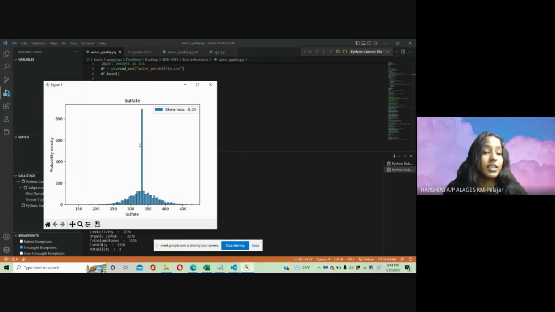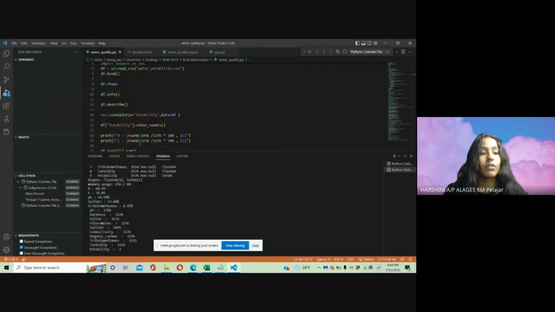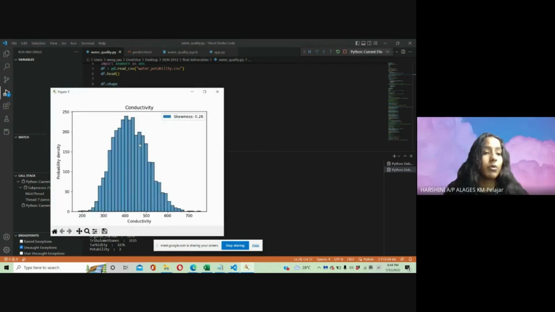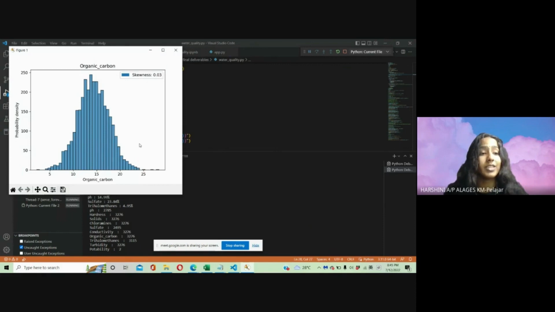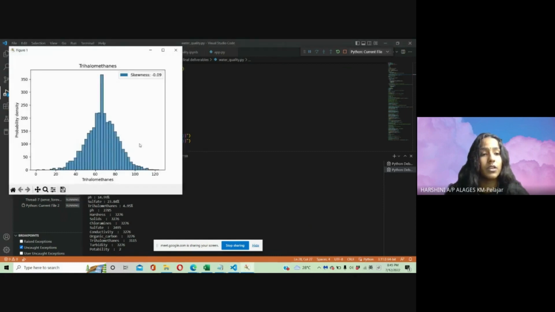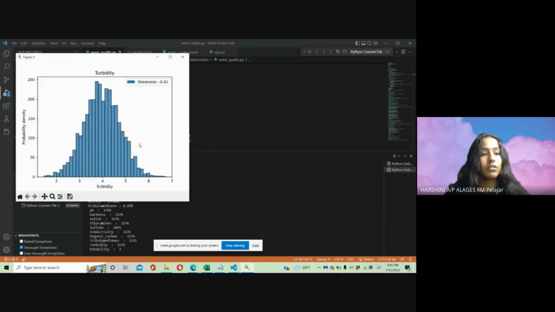The skewness for sulfate is negative 0.03. This graph shows the probability density for the conductivity, which is positive 0.26. Next graph is the probability density for organic carbon, and the skewness is positive 0.03. Following, the probability density for trihalomethanes is negative 0.09. Finally, the probability density for turbidity is negative 0.01.